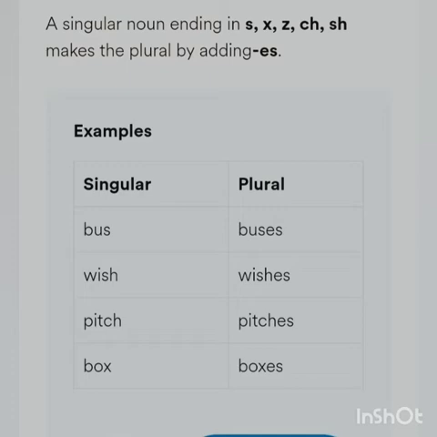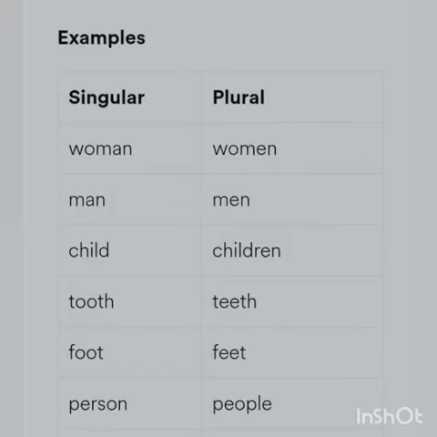Irregular nouns. There are some irregular noun plurals. The most common ones are listed below. Woman, women. Man, men. Child, children. Tooth, teeth. Foot, feet. Person, people. Leaf, leaves, etc.